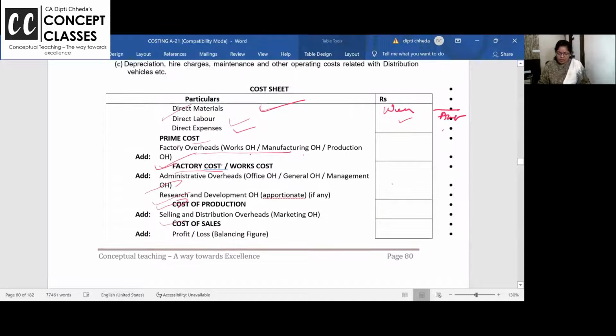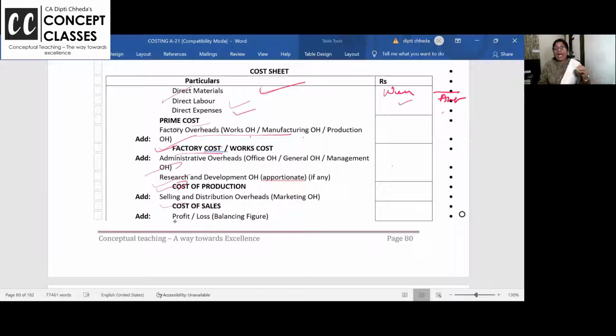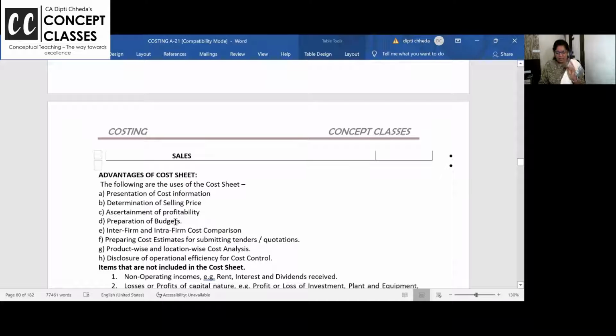Right. So material, labor, expenses, this is basic. Prime cost. Add factory expense, factory cost. Add administrative expense, cost of production. Add selling and distribution expense, cost of goods available for sale. Add profit, you get the final sales figure.